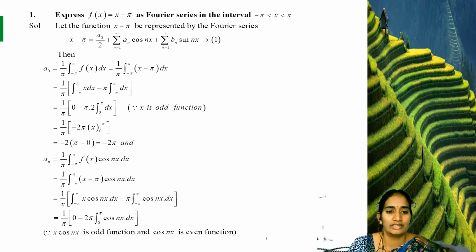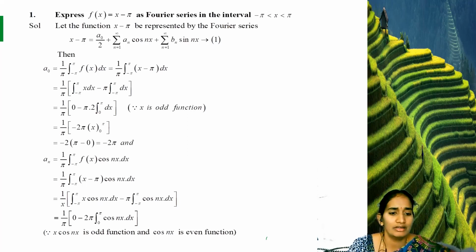Next we need to find the value of an. What is the an formula? 1 by pi integral minus pi to pi f of x cos nx dx. Next we substitute the value of f of x, which is x minus pi, times cos nx. Multiplying, we get x cos nx and minus pi cos nx terms. So we write 1 by pi integral minus pi to pi x cos nx dx minus pi, a constant, times integral minus pi to pi cos nx dx.